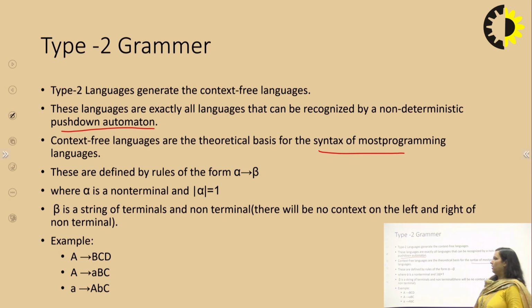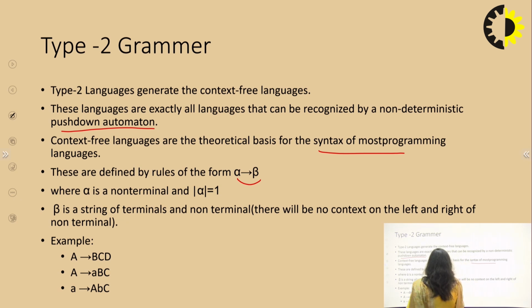of most programming languages, and these are defined by the rule alpha goes to beta, and here the restriction is on the left hand side, which is alpha, that its length should be at least 1. We have at least one variable on this side. Second, beta, this right hand side, is a string of terminals and non-terminals, and there will be no context on the left and right of the non-terminal.